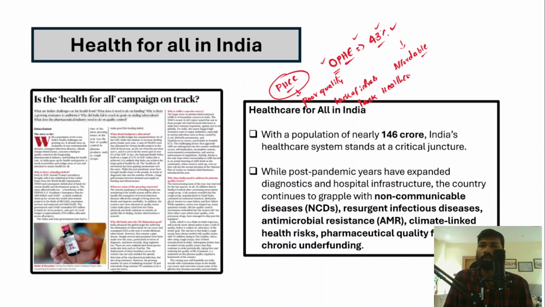So all these problems are what the public healthcare system has been facing as of now. But the problem with the private healthcare system is that it is not affordable for most people. And India's population has already reached 146 crore, so ensuring affordable healthcare should be a priority for a country like India.